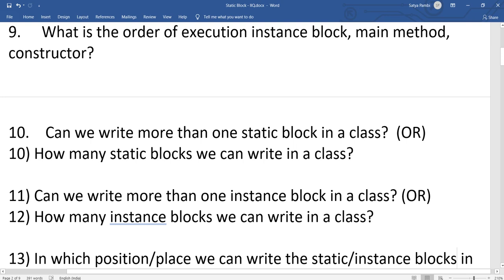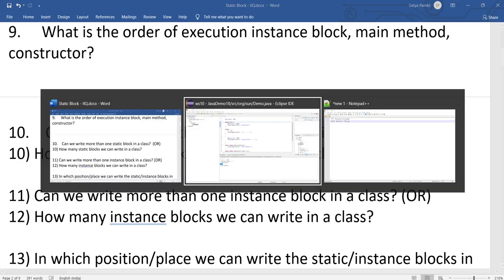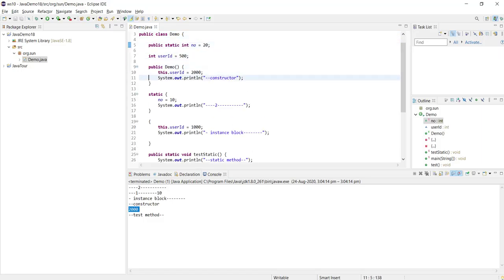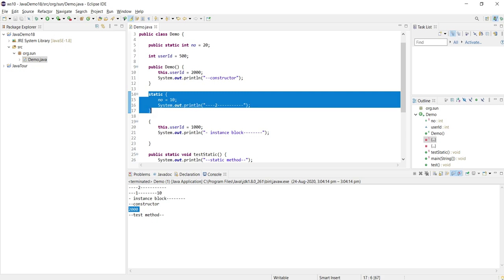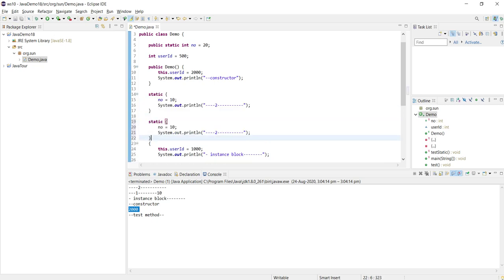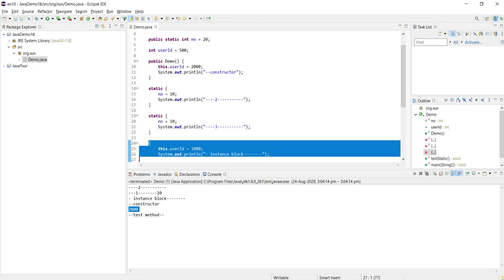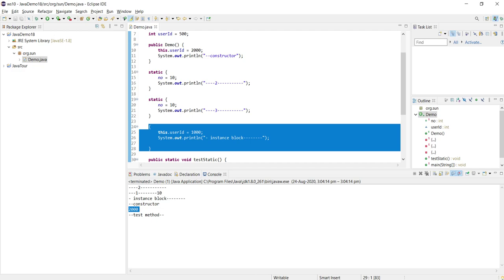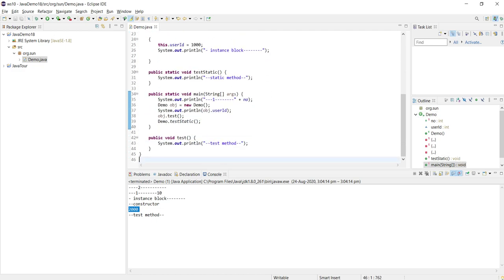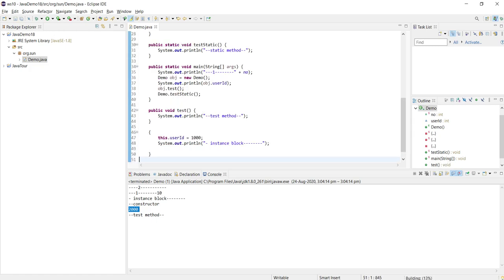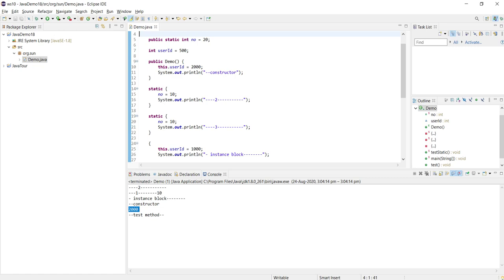Can we write more than one static block in a class, or how many static blocks can we write in a class? Is there any restriction on writing more than one static block? No, there is no restriction. We can write as many static blocks as we want. In the same way, we can write as many instance blocks as we want, and you can write them anywhere in the class, not in a constructor, not in a method, but in any order anywhere. So what order will they be executed in? The order is whatever order they appear inside a class.